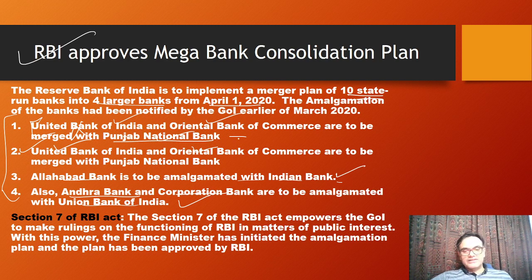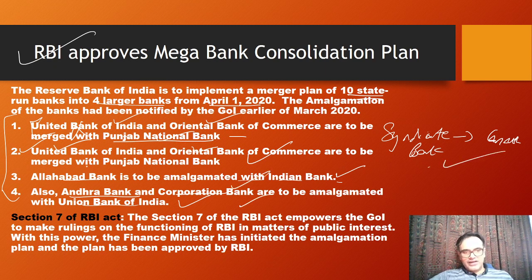Okay, so there was another amalgamation which is not there, which is Syndicate Bank and Canara Bank. Syndicate Bank has been merged into Canara Bank, so that is not there. So 1, 2, 3 and 4. Right now there will be Punjab National Bank, Indian Bank, Union Bank of India and Canara Bank. The rest have been merged. So that is how 10 became 4.